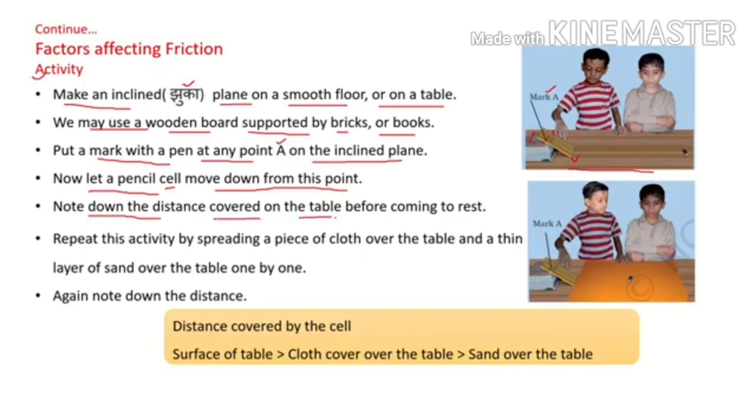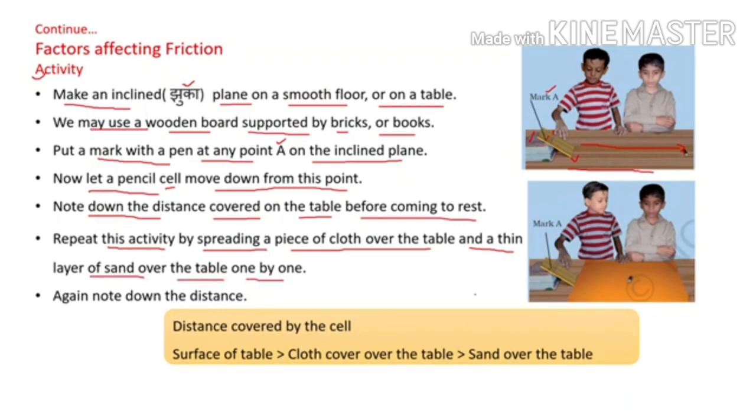Dear students, repeat this activity by spreading a piece of cloth over the table and a thin layer of sand over the table, one by one. Mark your observations. Note down the distance in all these three cases.